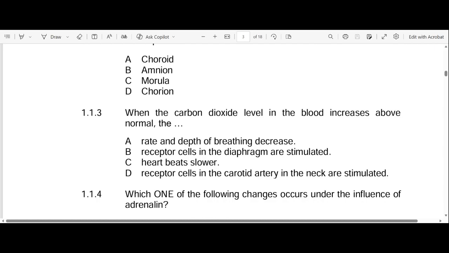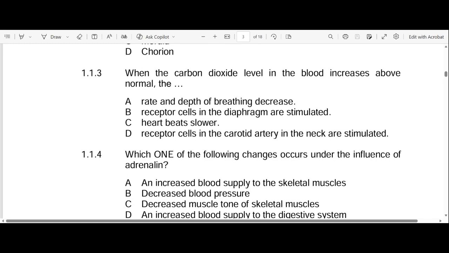Let's go to C. Heart beats slower. We know that's also not true because the heart actually does the opposite. It beats faster whenever the carbon dioxide levels increase in the body. So C is not the answer, which leaves us with D. We don't even have to read D. The answer is definitely D. Receptor cells in the carotid artery in the neck are stimulated. So D is our answer, right?